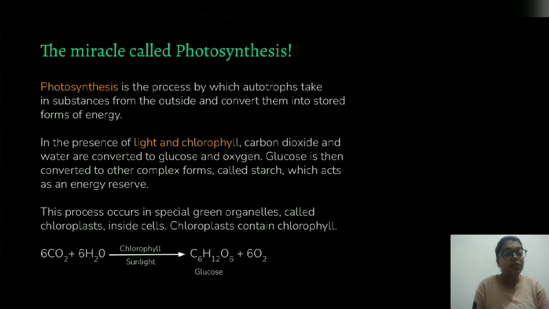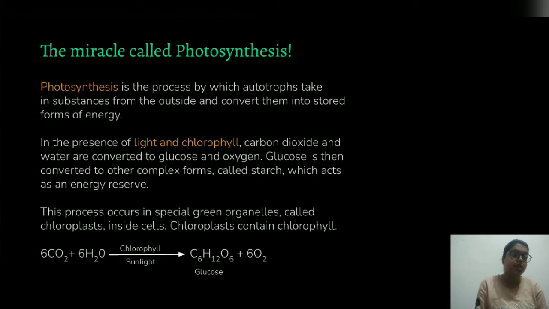Chloroplasts contain the chlorophyll. Here is the equation. That's 6 molecules of CO2 plus 6 molecules of water, in the presence of chlorophyll and sunlight, produces glucose, that is C6H12O6, and the byproduct which is released in this process is oxygen. That is very important for us, for the plants.